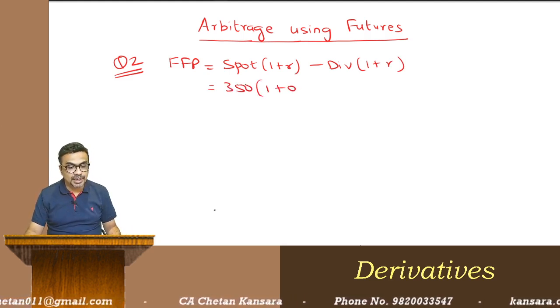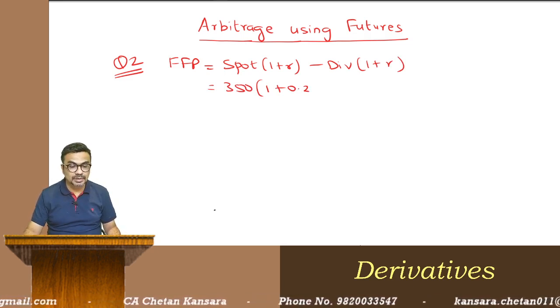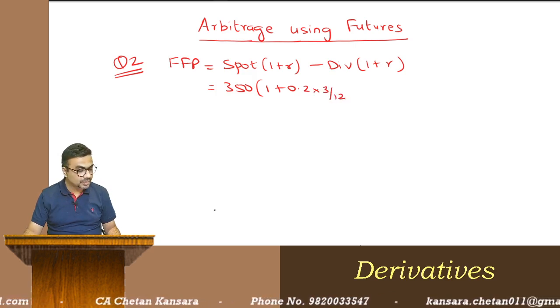1 plus R. What is the rate of interest? Rate of interest is 20% for 3 months. For 3 months. Okay.